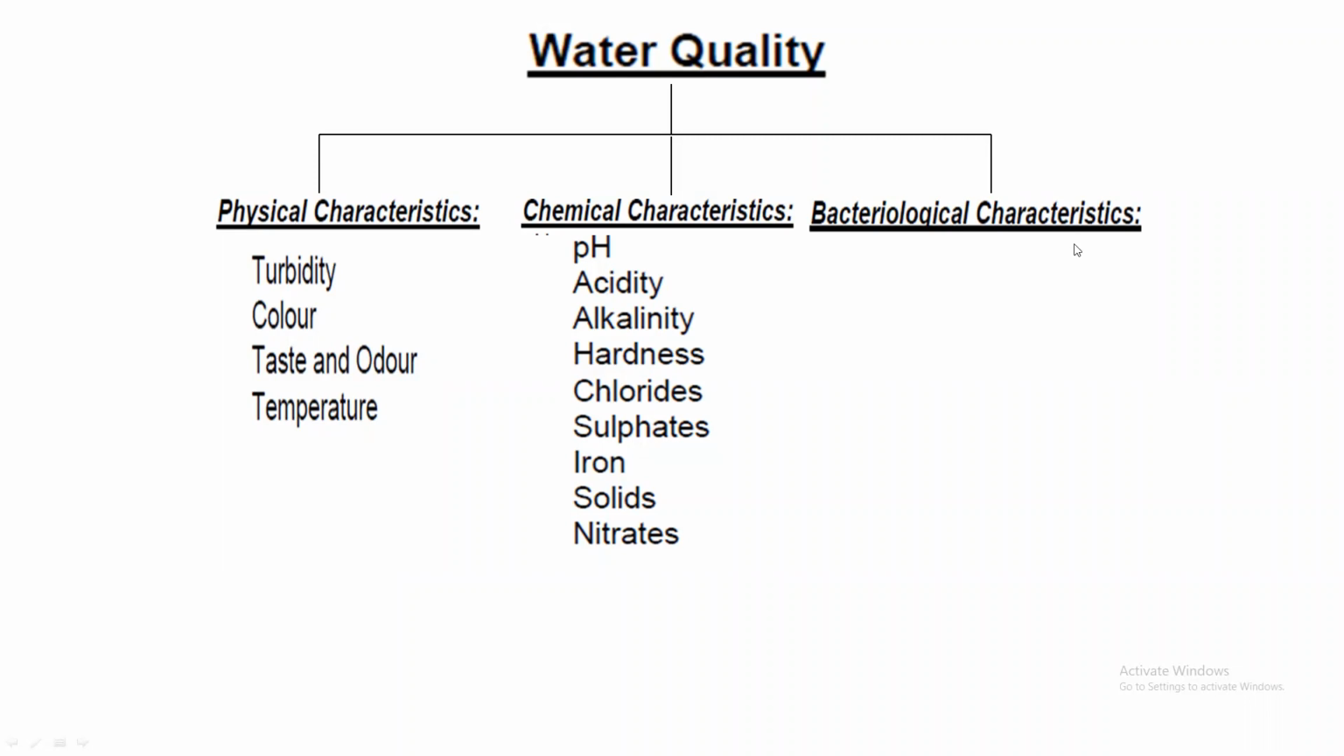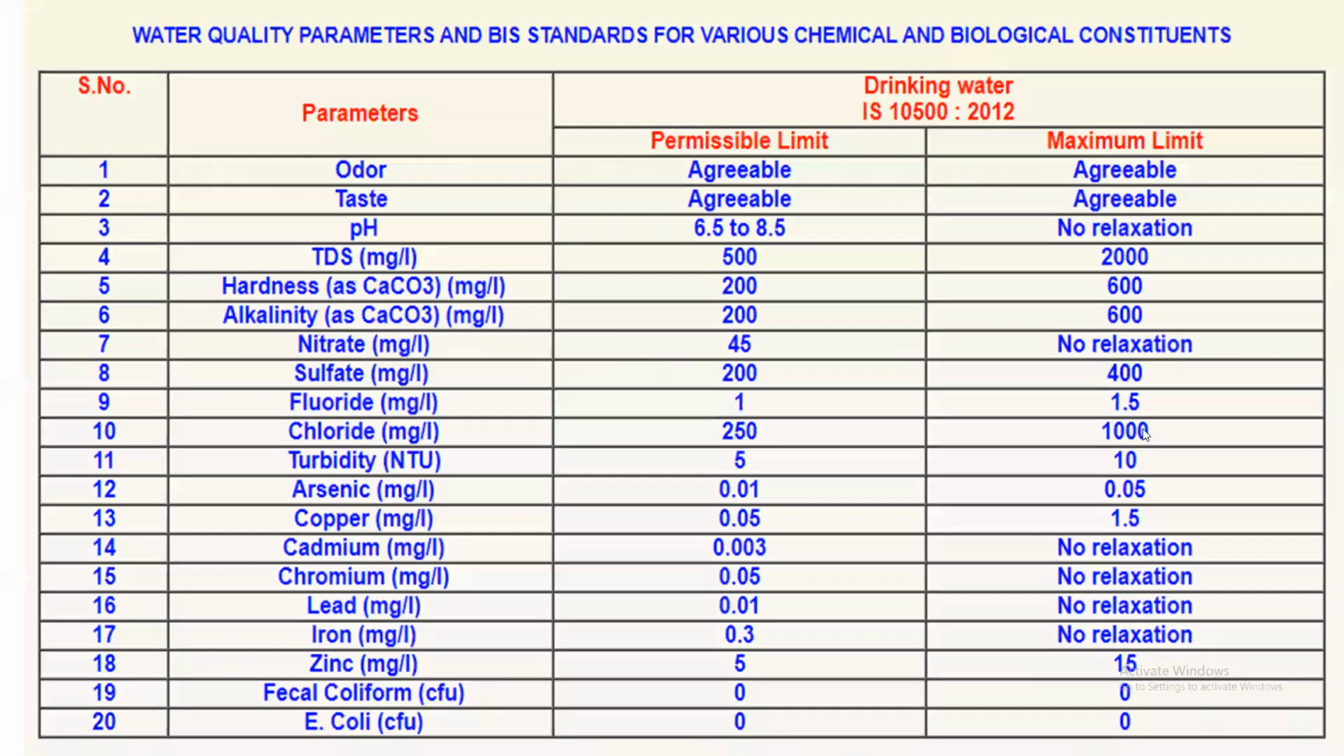Because these are attacking your digestive system. And once they attack your digestive system, there may be failure of your digestive system. That may be the chronic effect of that type of water. So these are the different characteristics of the water.